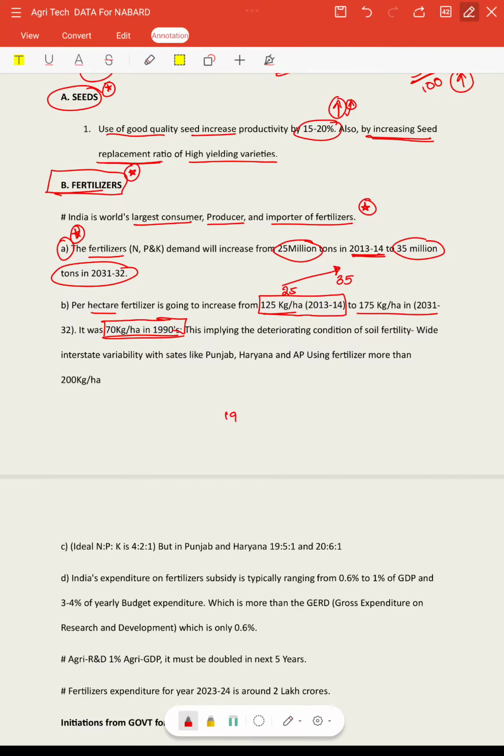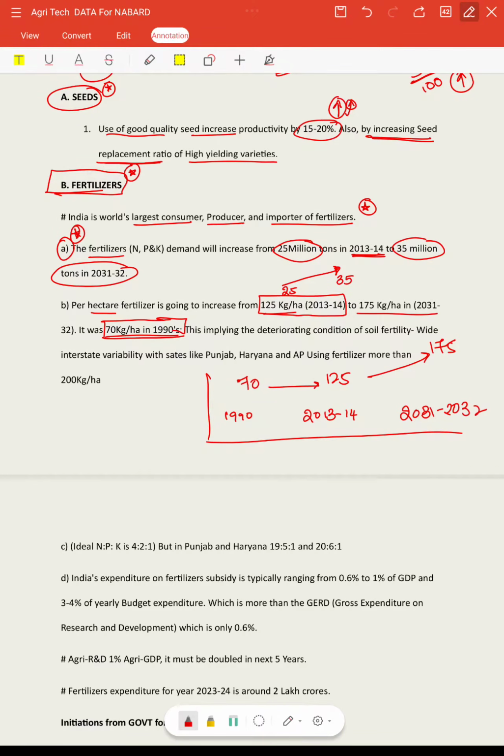So in the 1990s it used to be 70 kg per hectare, and in 2013-14 it was 125 kg per hectare, and in 2031-32 we are expecting it will go up as high as 175 kg per hectare, right? So this is the increasing demand of fertilizers.